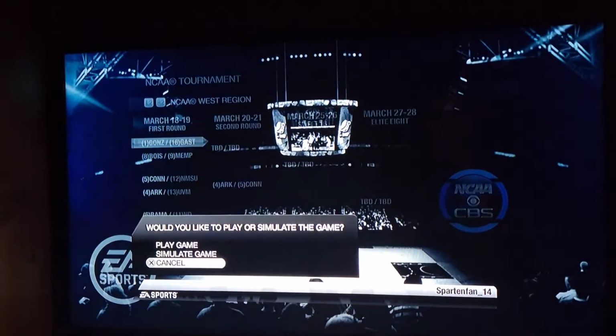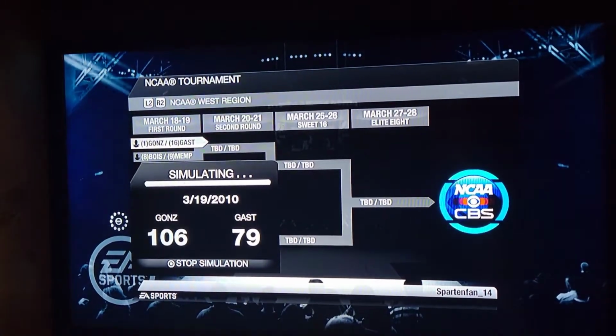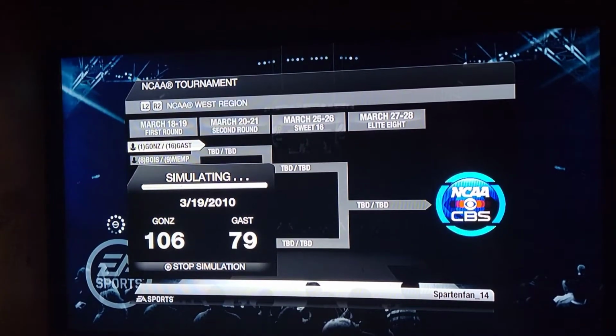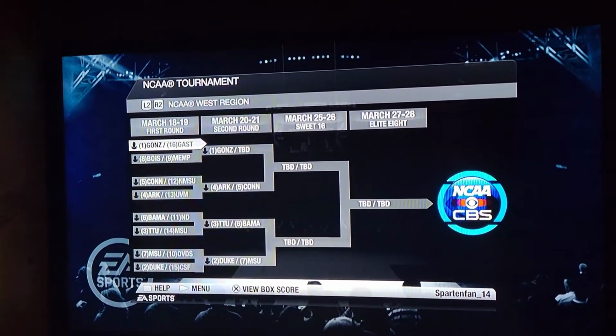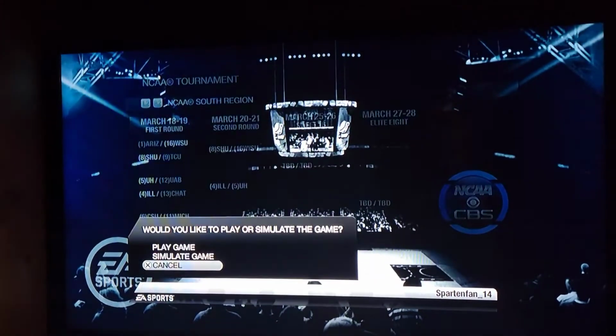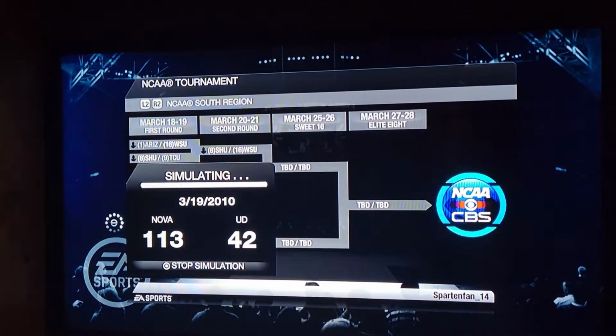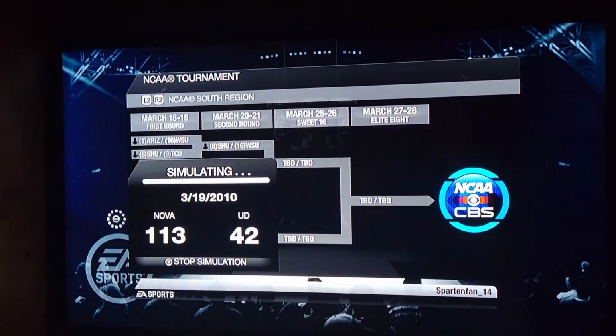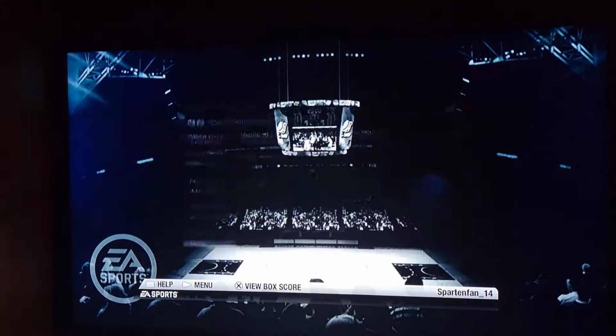Gonzaga and Georgia State. And Gonzaga wins. Man, this is crazy to me. Villanova and Delaware. Villanova wins it by a lot. Holy crap.